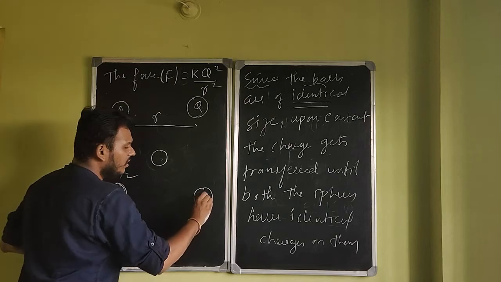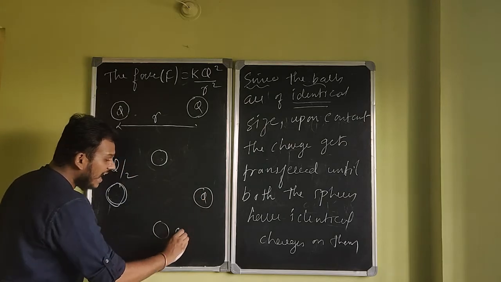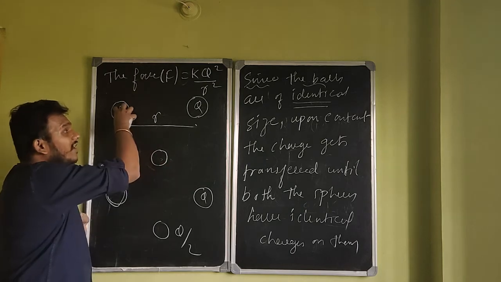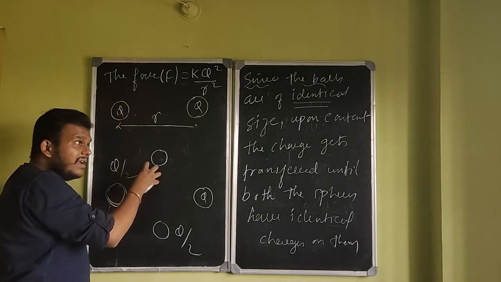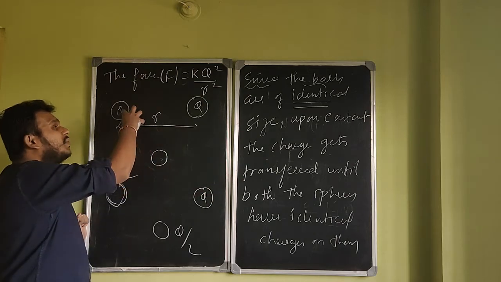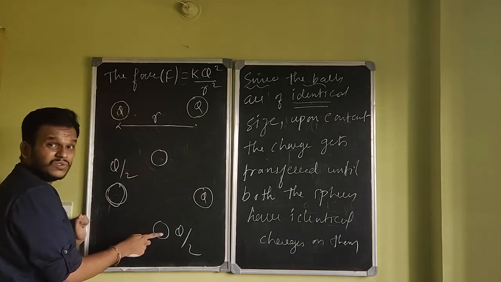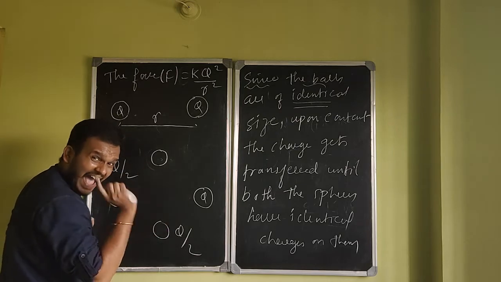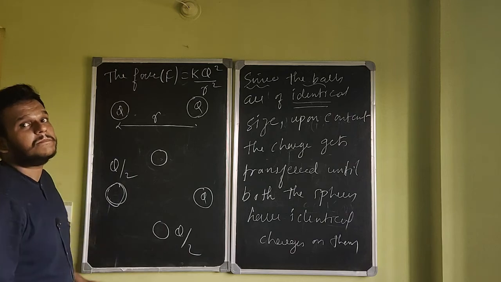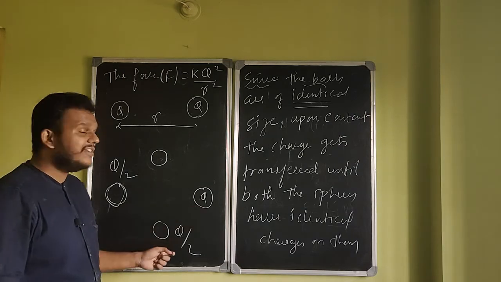What about this charge? It already has q, but now that this sphere has q by 2, remember the question was, I bring this in contact with this, then in contact with this, then throw away. While I had brought this in contact with the sphere which was initially uncharged, it now already has a charge of q by 2. When I bring this in contact with this, the average will be something else.